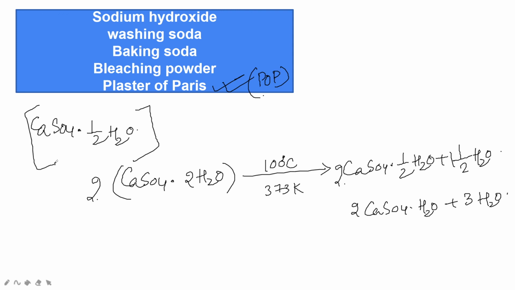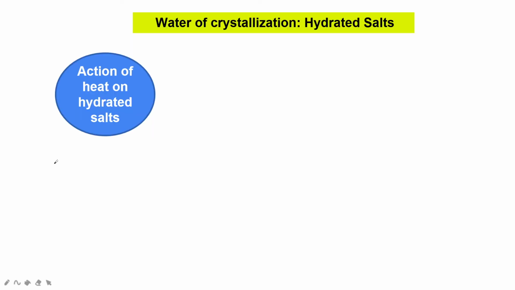So all of you practice all these equations. Next we come to the water of crystallization, that is hydrated salts. Now we are going to discuss the action of heat on hydrated salts. Water of crystallization gives the crystals of salts their shape, and in some cases it also imparts their color. Copper sulfate is CuSO4 dot 5H2O.